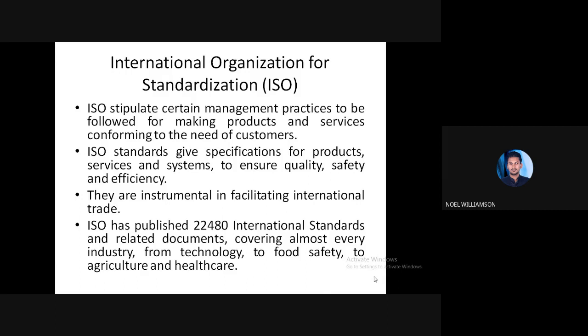The product specification is set by ISO. So based on a certain standard, like ISO 9000, these are the values, and like that there will be some standard. Based on the standard, there will be certain specifications in order to ensure quality, safety, and efficiency.